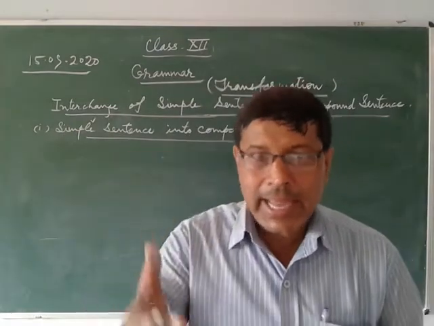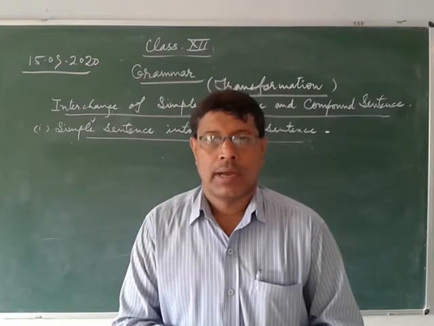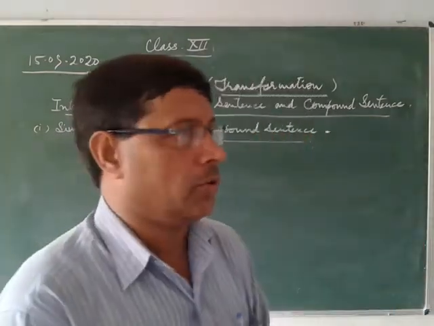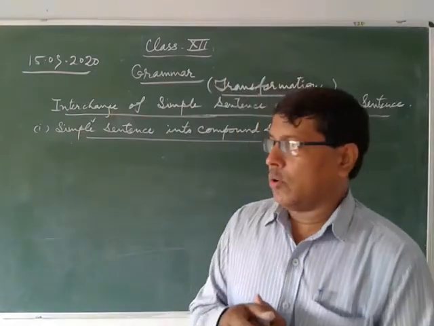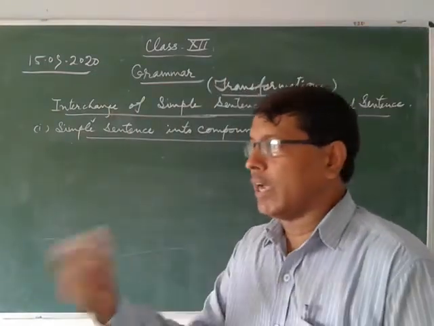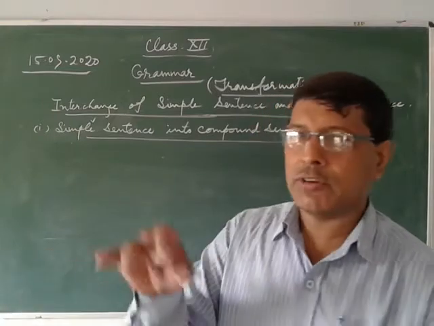So all these 8 kinds of uses are compulsory to combine two or more than two sentences into a simple sentence. So you have to identify the simple sentence, then you can change it into compound sentence.